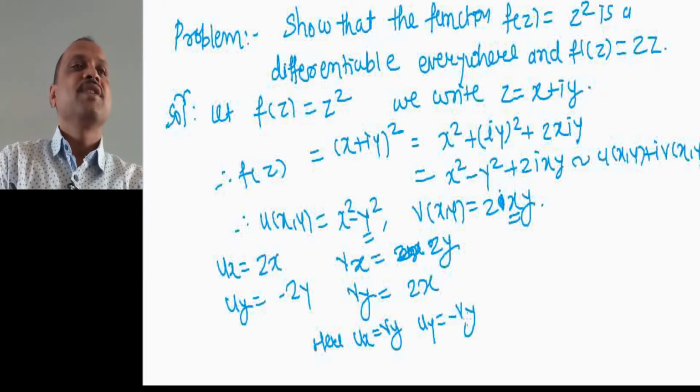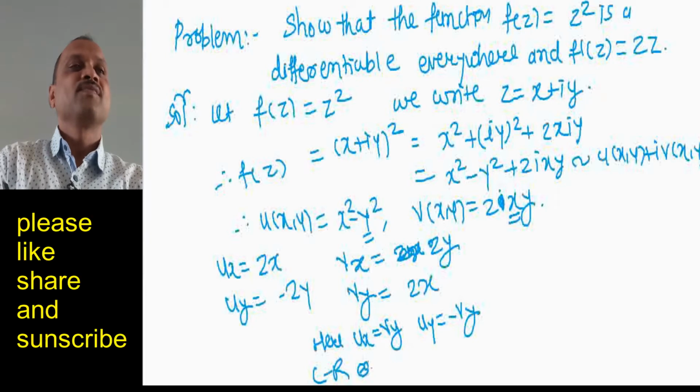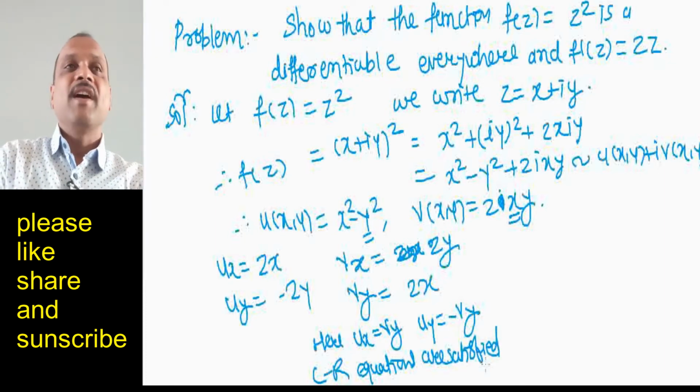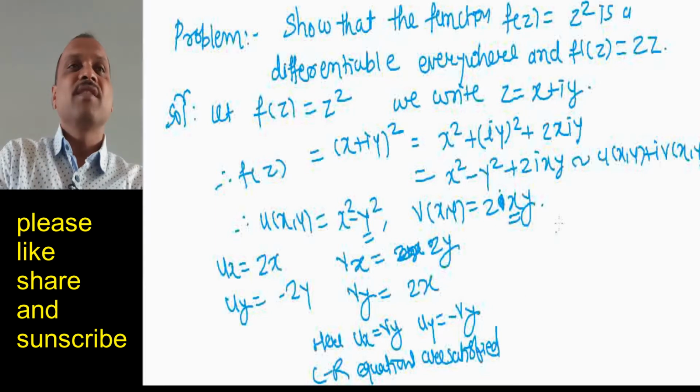The CR equations, that is Cauchy-Riemann equations, are satisfied and therefore the function is differentiable everywhere. Okay, and what is the f dash of z? F dash of z equal to ux plus i into vx.